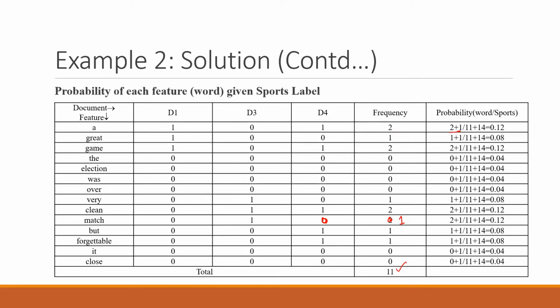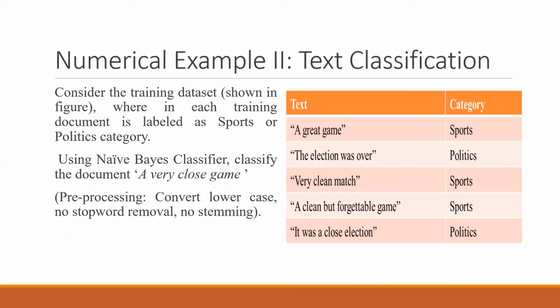Why 2 plus 1 is being done here? Can anyone tell me? Why not just 2? Why are we not keeping the value as 2 by 11 in this first case? Because 2 is the number here and 11 is the sum. But we are using this formula 2 plus 1 upon 11 plus 14. Why? Quickly, anyone? Yes, please tell.